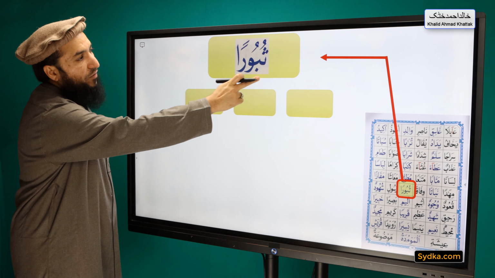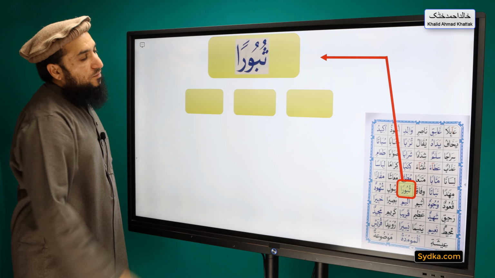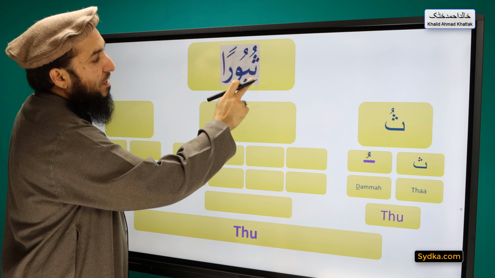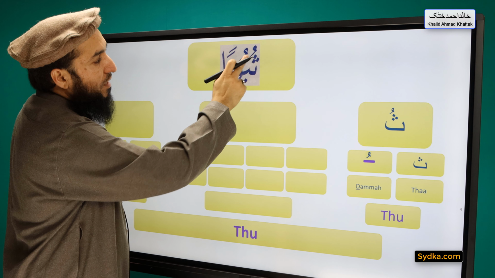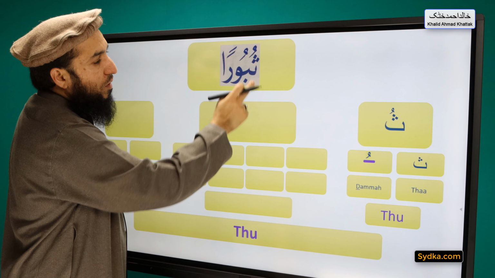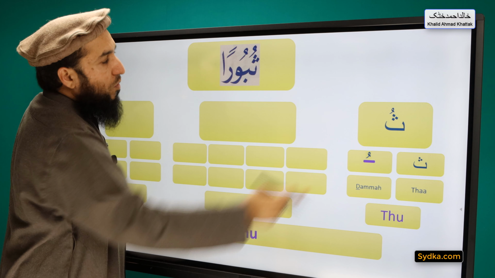The first word we have is thuburan, and it can be divided into 3 syllables. The first syllable we have is tha dhamma thu. Tha is a light letter, it has dhamma on top of it, and it will be prolonged for 1 count. Tha dhamma thu, tha dhamma thu.